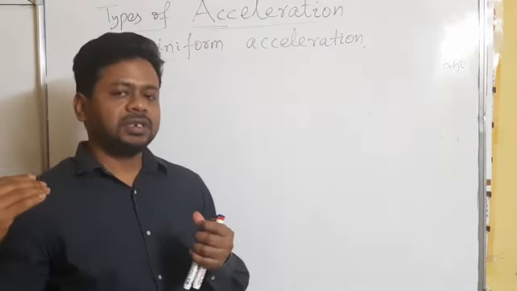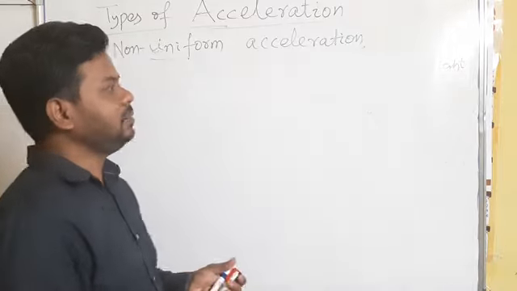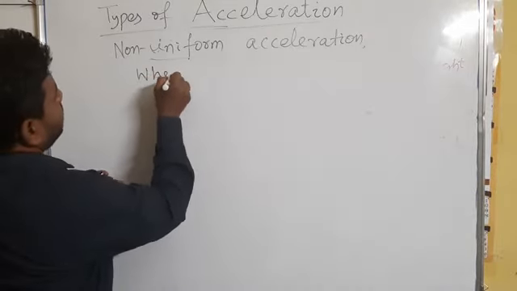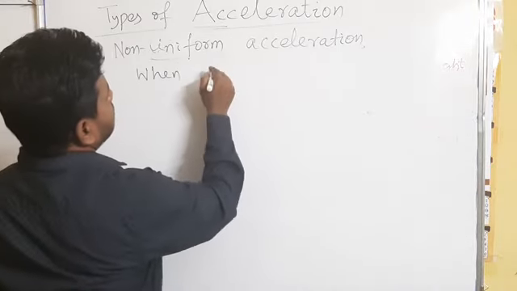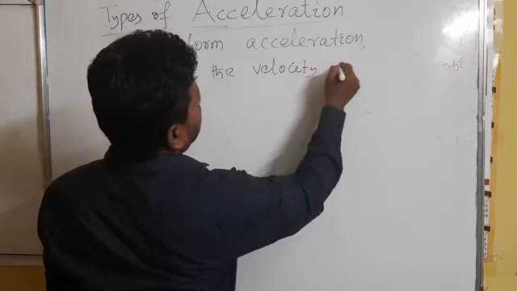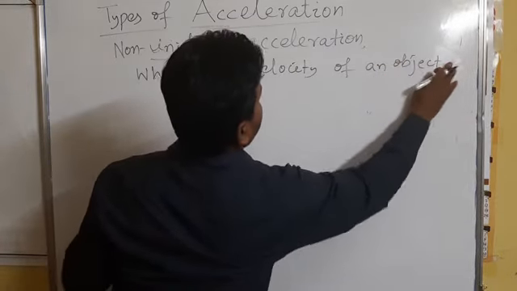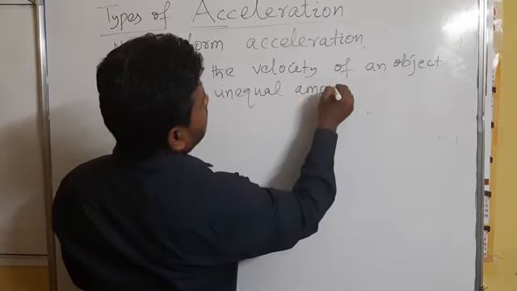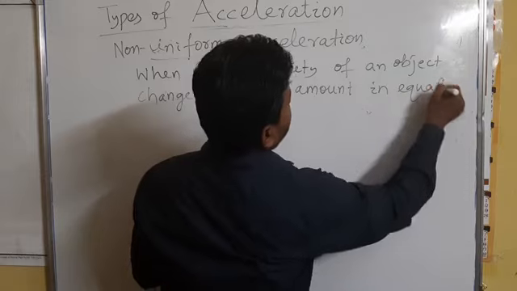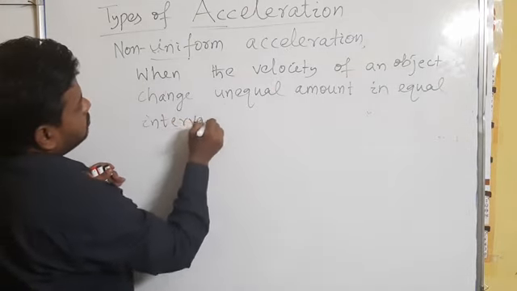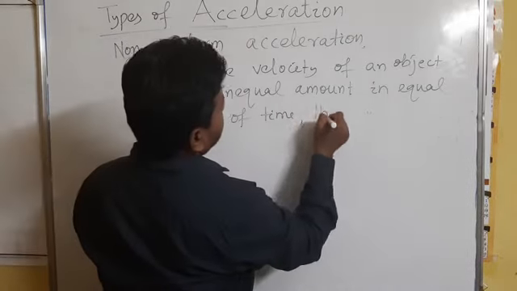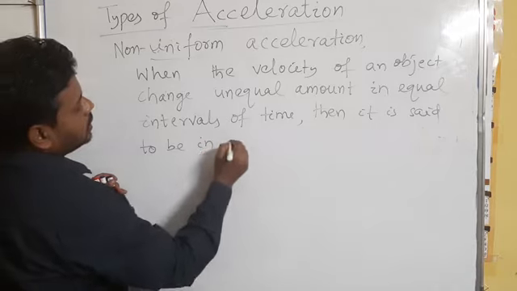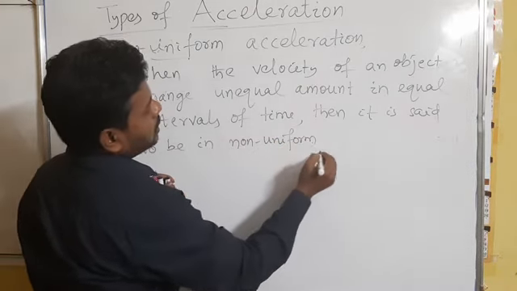We can define it in this way: when the velocity of an object changes by unequal amounts in equal intervals of time, then it is said to be in non-uniform acceleration.